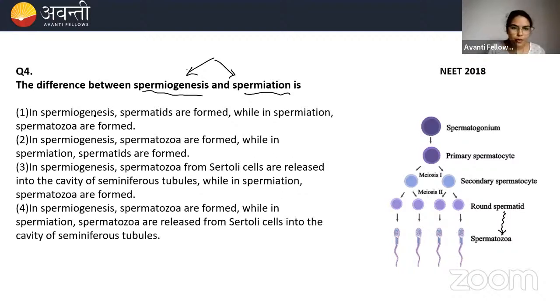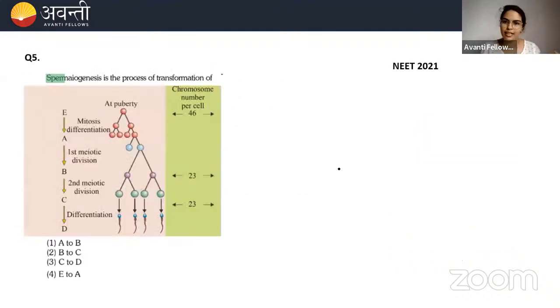Which are the options? Spermiogenesis, spermatids are formed. No, spermatids are not formed. In spermiogenesis, spermatozoa is formed. Yes. While in no, the second one is also not correct. In spermiogenesis, spermatozoa from no, bhai, no. In spermiogenesis, spermatozoa are formed. Yes, that is correct. While in spermiation, spermatozoa are released from Sertoli cells into the cavity of seminiferous tubules. Okay, so option is 4. Fourth answer is correct answer.